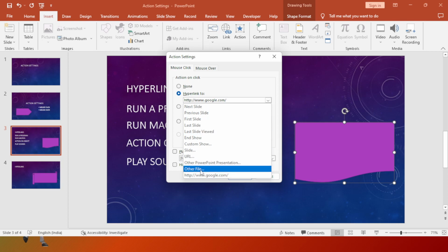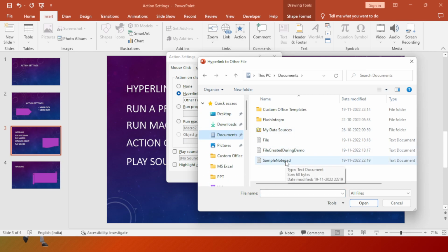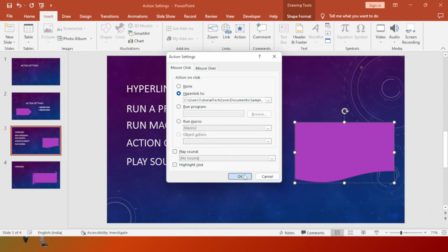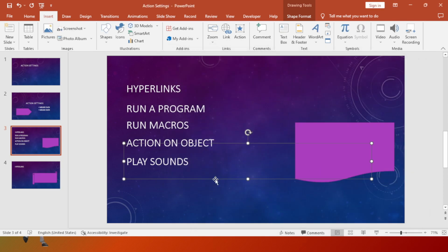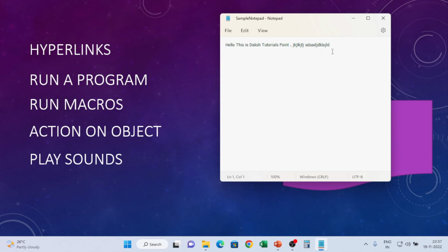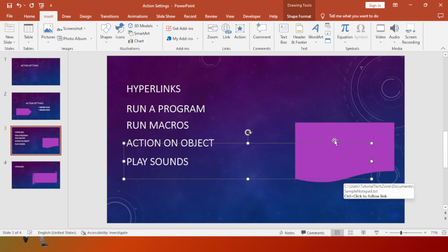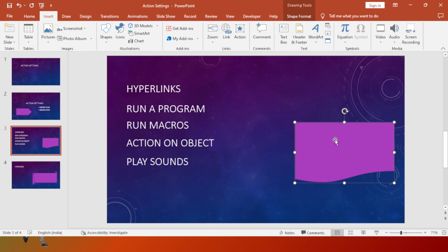So yes, other file: any notepad file or any Excel file, if you have one you want to open, you can do it. Let's see if I have something readily available. I have a simple notepad. I'll click on this and click OK, and if you observe, let me put F5 and click on this. I should get a notepad file open, so I can edit something if you want, and we can save it. Okay, this is how we can link not only a notepad file, any file you can add.